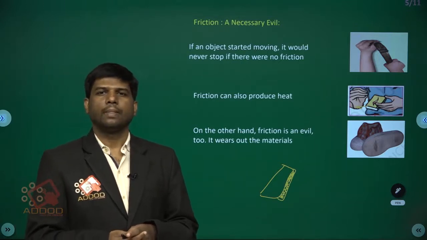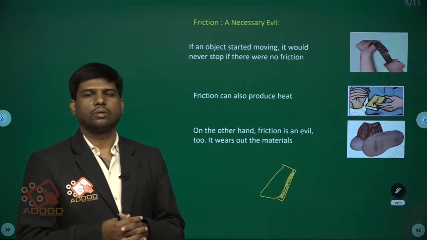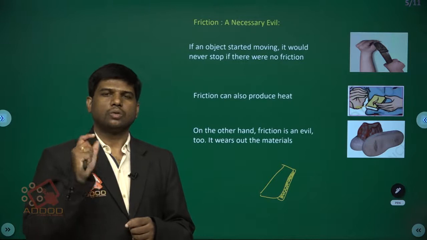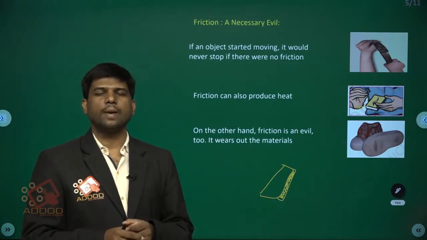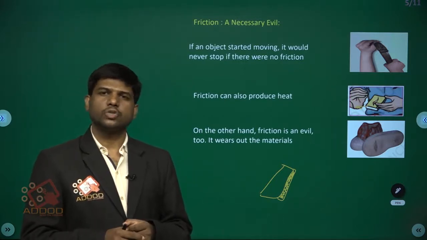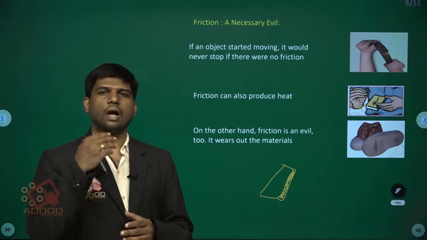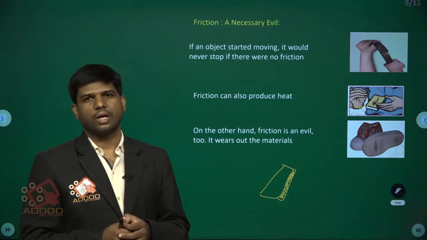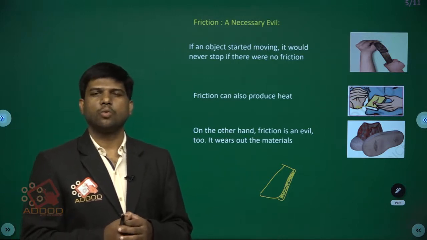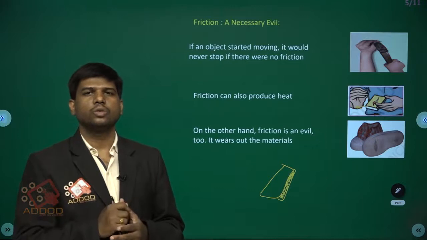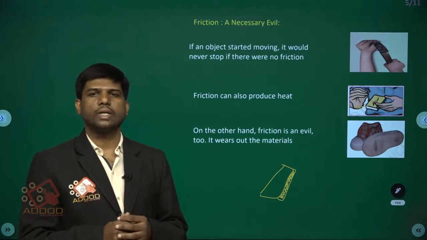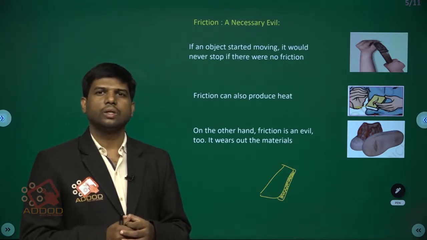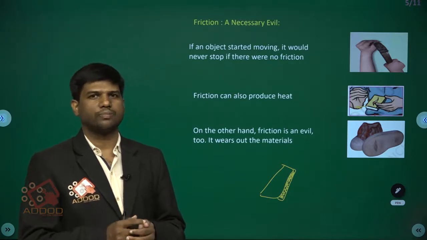Means the distance travelled by a body when it is thrown is depending on the friction. It is due to frictional force, because after reaching a certain distance it comes to rest. Actually, if there is no friction, a moving body has to continue to move, or if a body is at rest, it should be at rest only, but due to frictional force a moving body comes to rest.